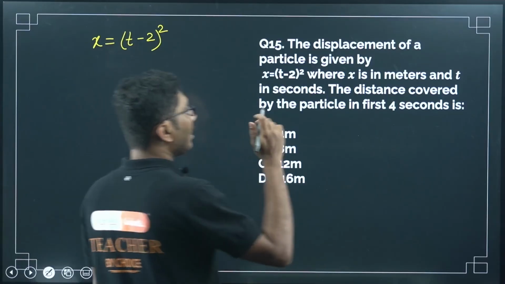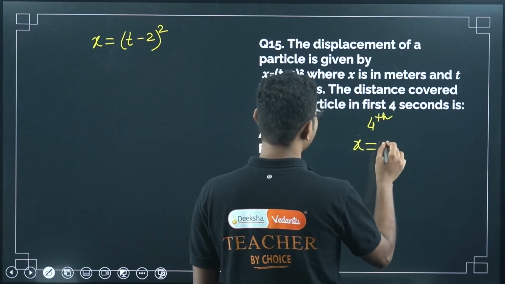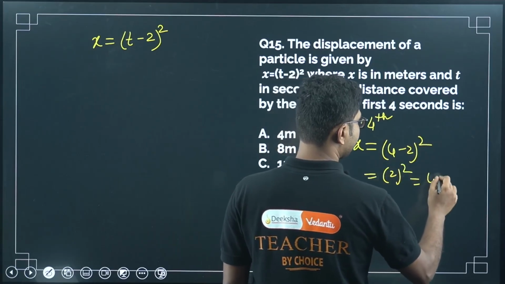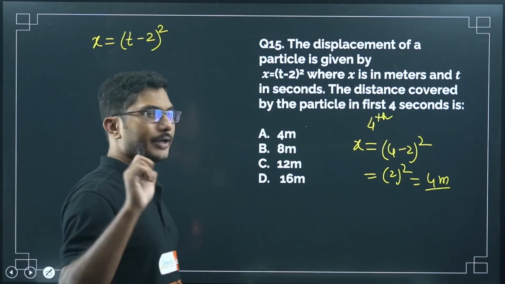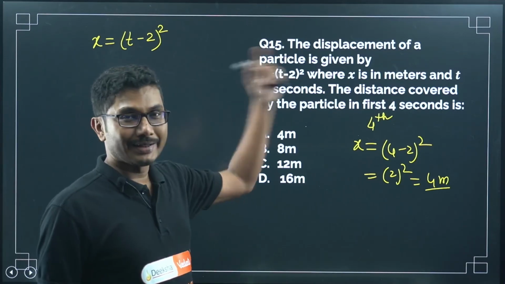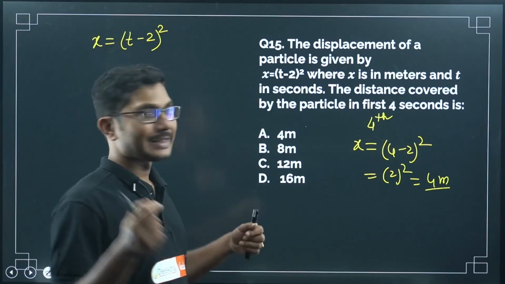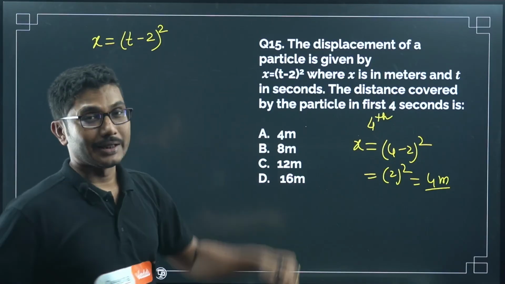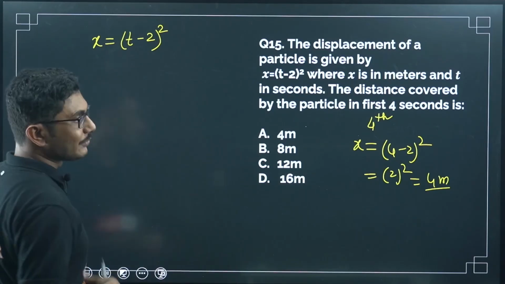If they ask you the displacement at 4th second, then the answer is x will be 4 minus 2 whole square equals to 2 square, that is 4 meters. That would be the answer at 4th second. So there are 2 ways to solve it. First of all is a little bit longer manual way. You have to find the displacement for each first second, second second, third second and 4th second, and then you can add them. That is one way. A second way is doing it by using integration. So let's see what method we can use here.